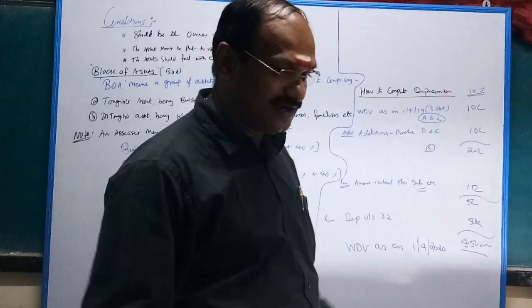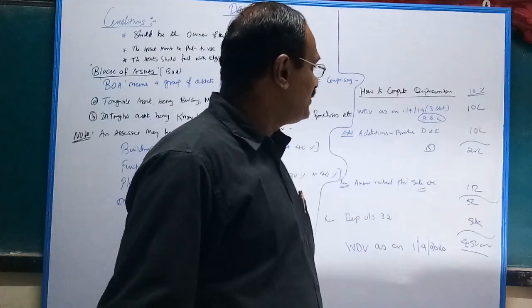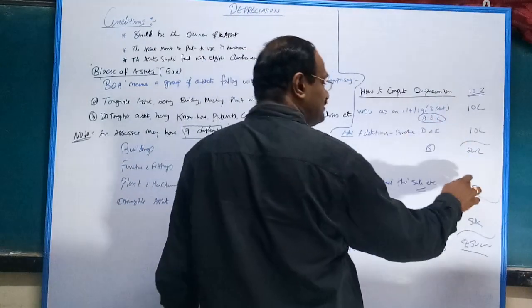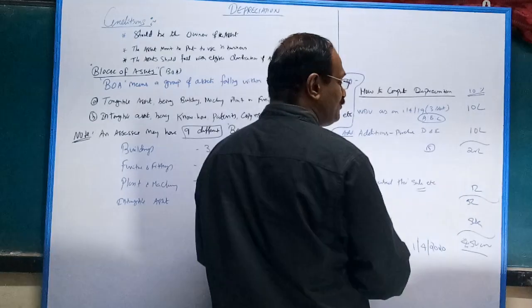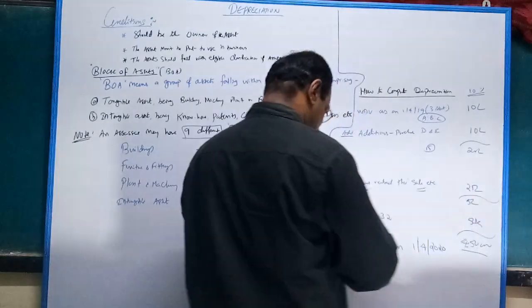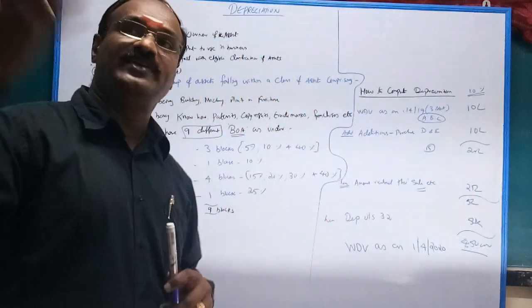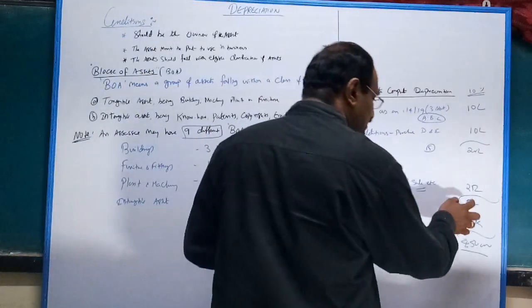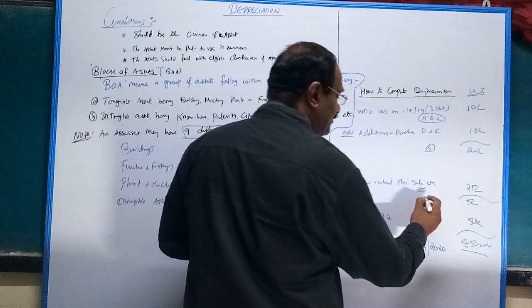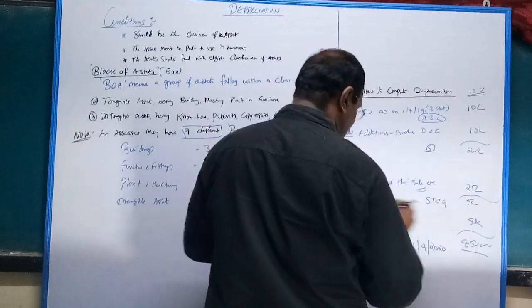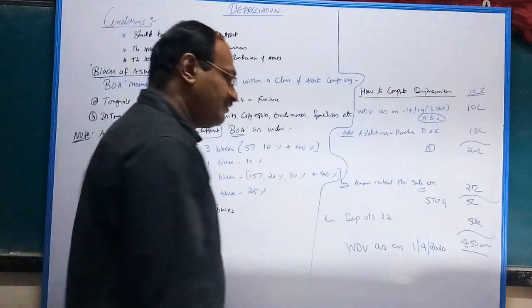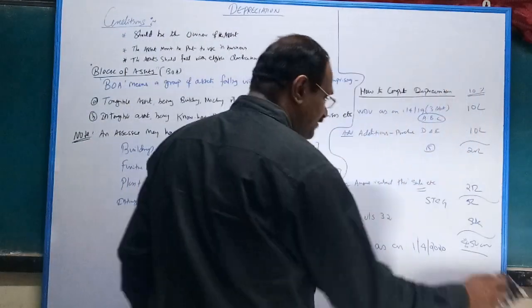Suppose another example. These three ABC assets are sold at 25 lakhs. Then the 5 lakhs is nothing but short-term capital gain. Thereby you cannot claim depreciation.